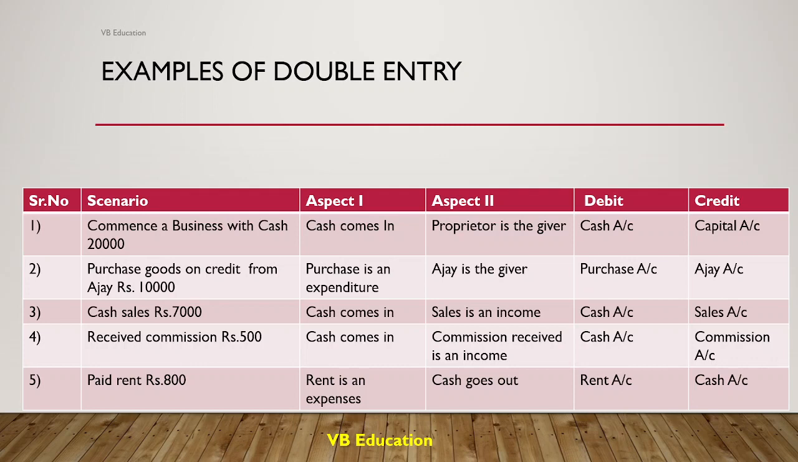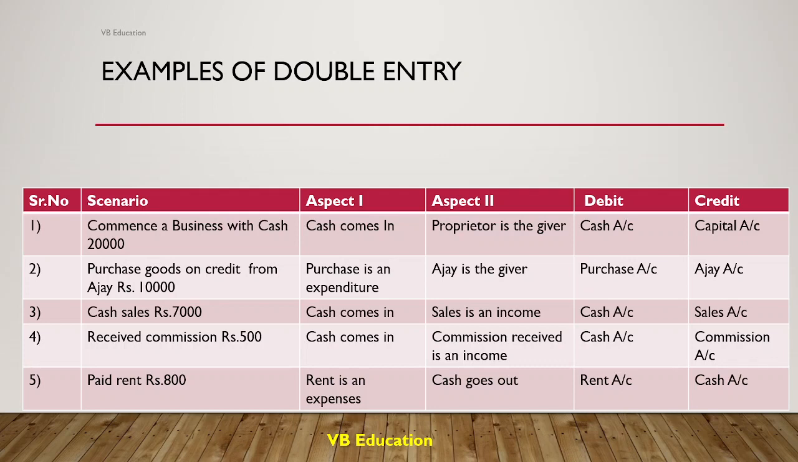Now second scenario. Purchase of goods on credit from Ajay, rupees 10,000. Two aspects of this: aspect one is purchase is an expenditure. Definitely when you are purchasing something you have to make payment. So purchase is an expenditure. Kharcha hai. Ajay is the giver. Ajay has provided the goods on credit. So he is the giver.